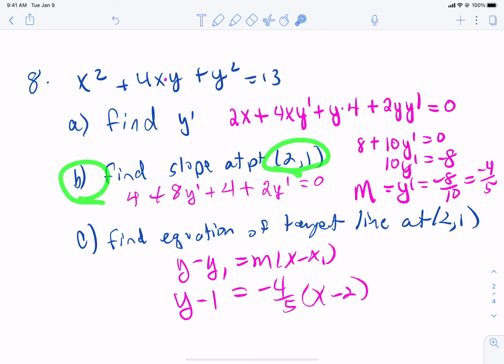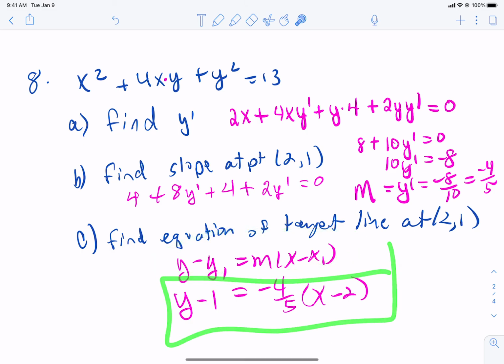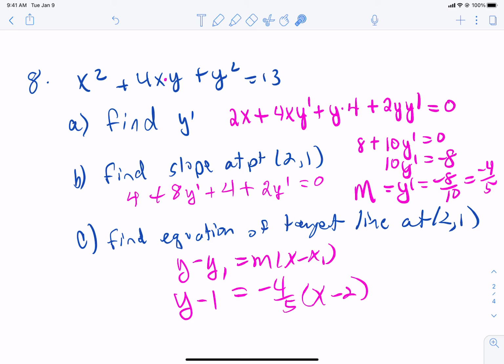For part B, you're going to plug that point in. That's my slope. Show me all of that, all the way to the point where you actually solve for the slope. And then part C, find the equation of the tangent line. You're always going to use that y minus y1 equals m times x minus x1. Just set it up and stop. Any questions about number 8?